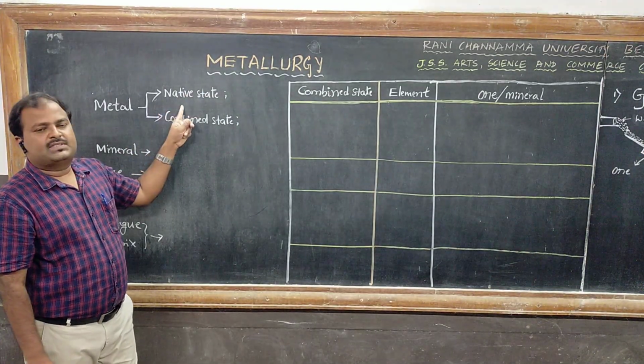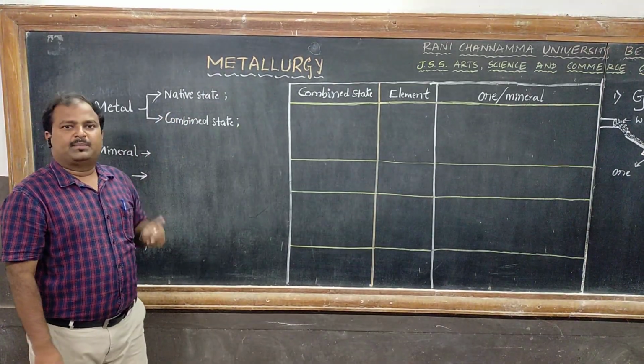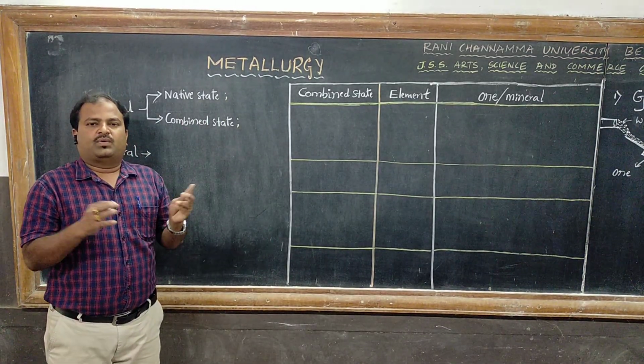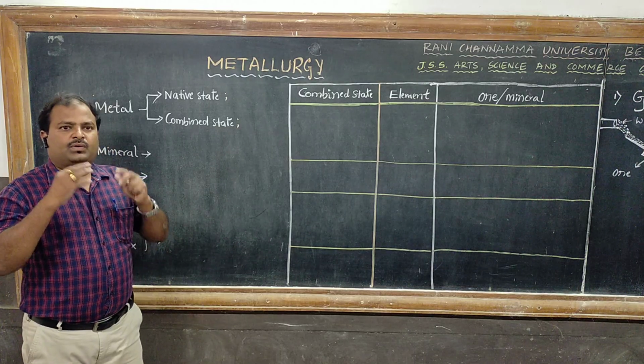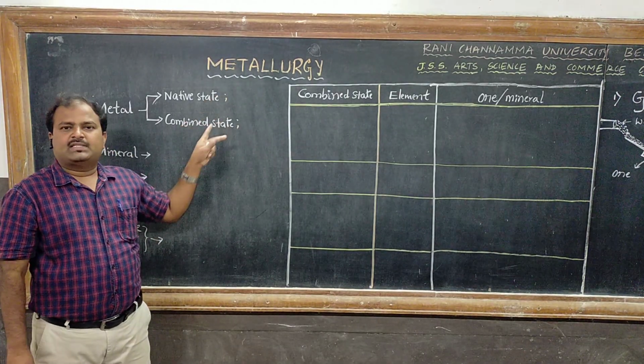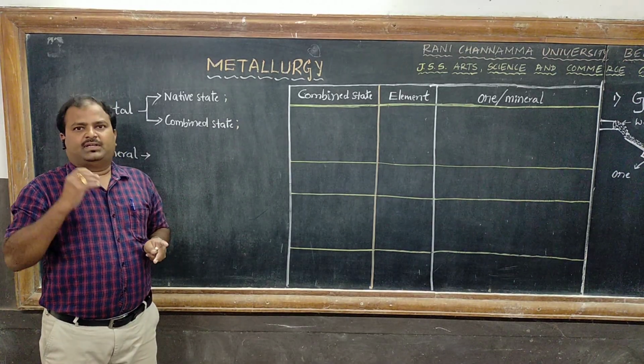One is native state and another is combined state. Before that, this classification is based on the chemical reactivity.